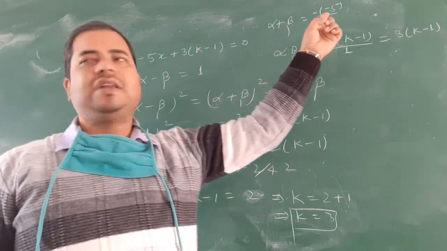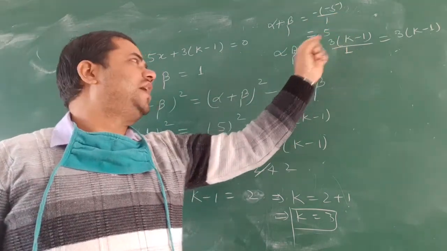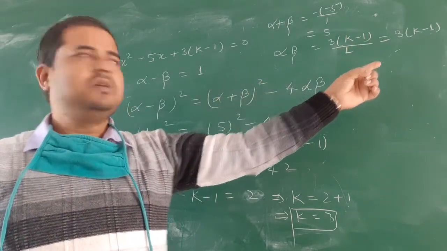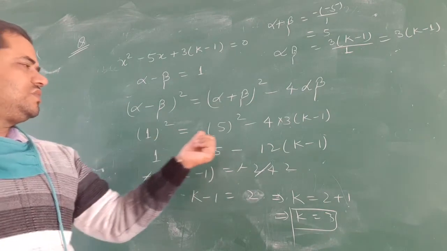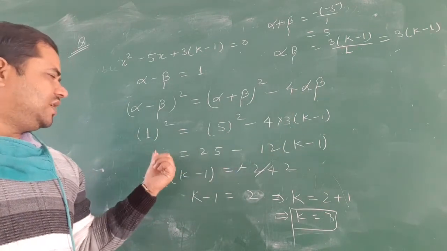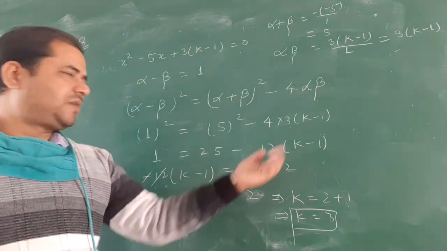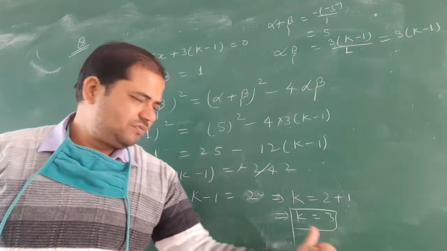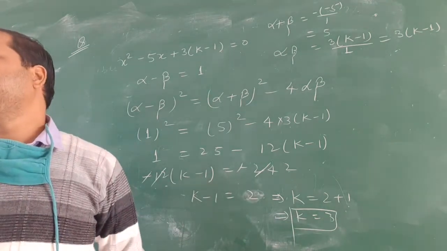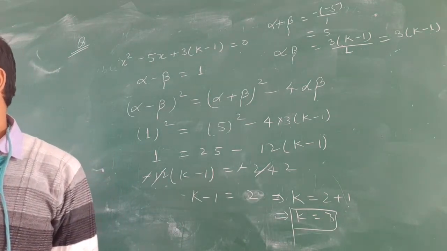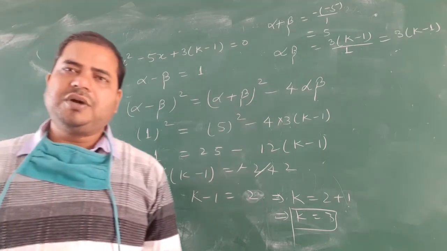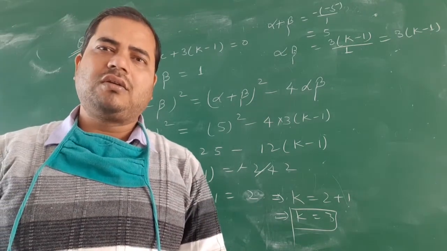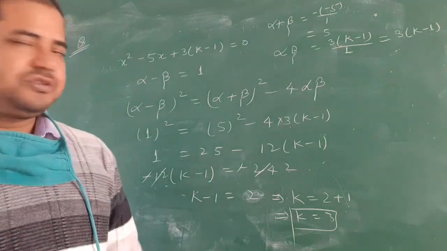Sum of the roots is minus b by a. So this is 5 and alpha beta is 3 times k minus 1. We put this value. So 1 square equals 5 square minus 4 times 3 times k minus 1. So 1 is equal to 25 minus 12 times k minus 1, so this is minus 24. And after calculating we will get k is equal to 3. Clear? So this is all about question number 28. There are two parts, the first and the internal choice 'or'. Okay. So afterwards, next you see.